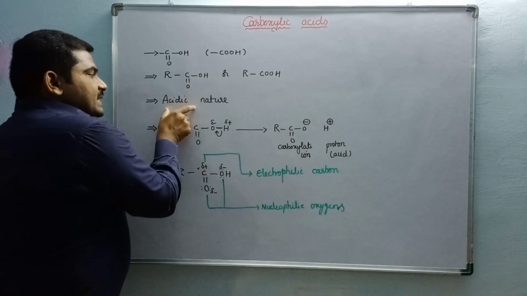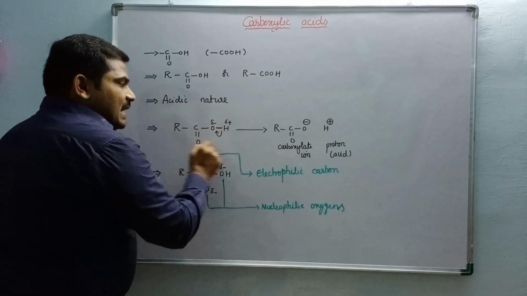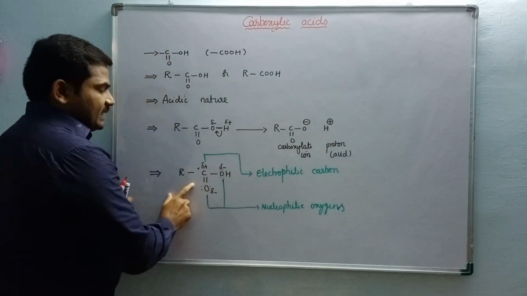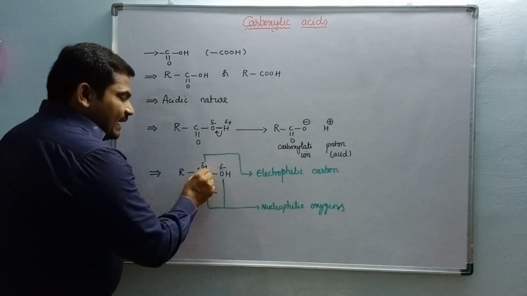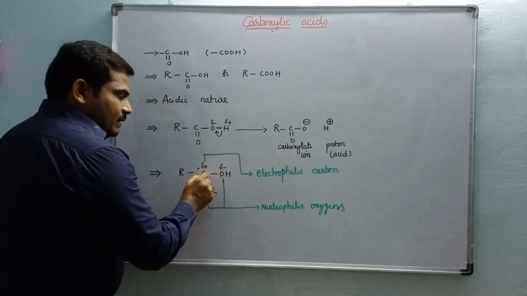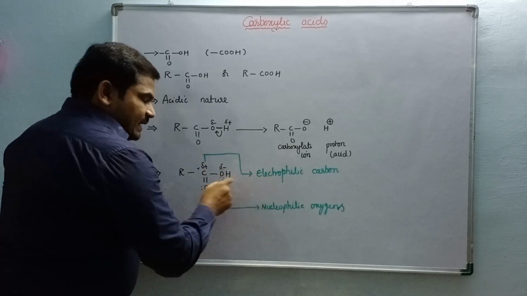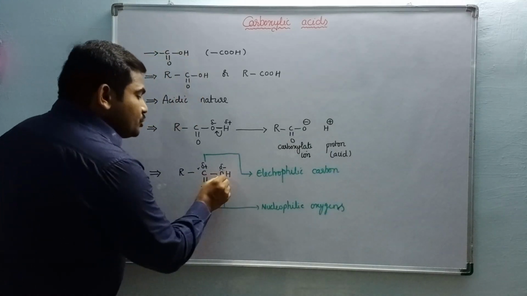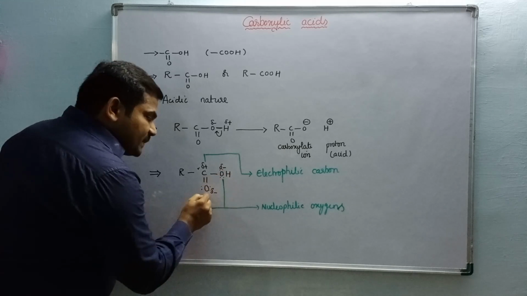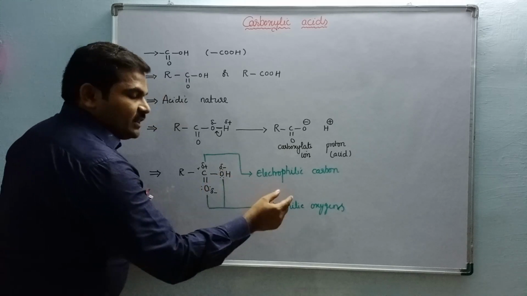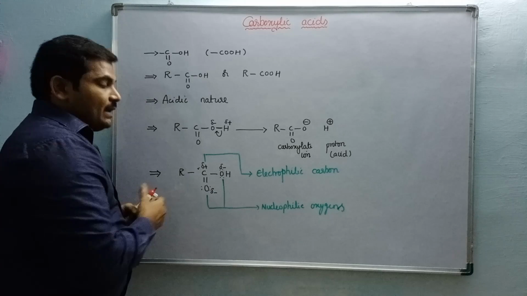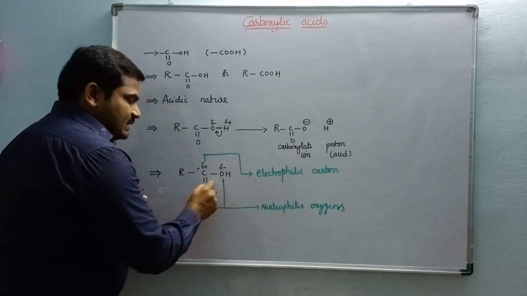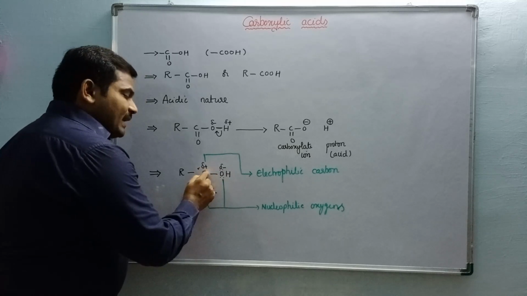Generally, these are acidic in nature because they have a tendency to donate H plus ion. Due to the electrophilic nature of this carbon, it can readily react with nucleophiles. Due to the nucleophilic character of these oxygens, it can react with electrophiles also. Because the carbon is bonded with two oxygens by 3 bonds, it is more electrophilic.